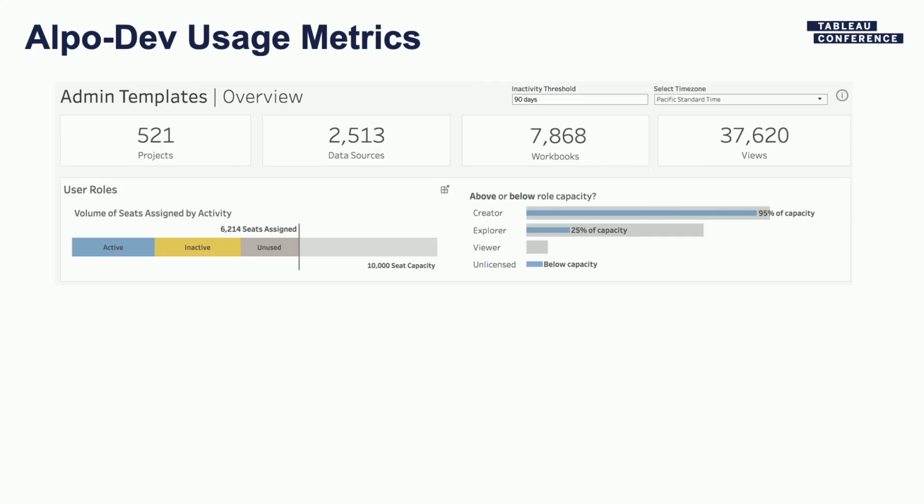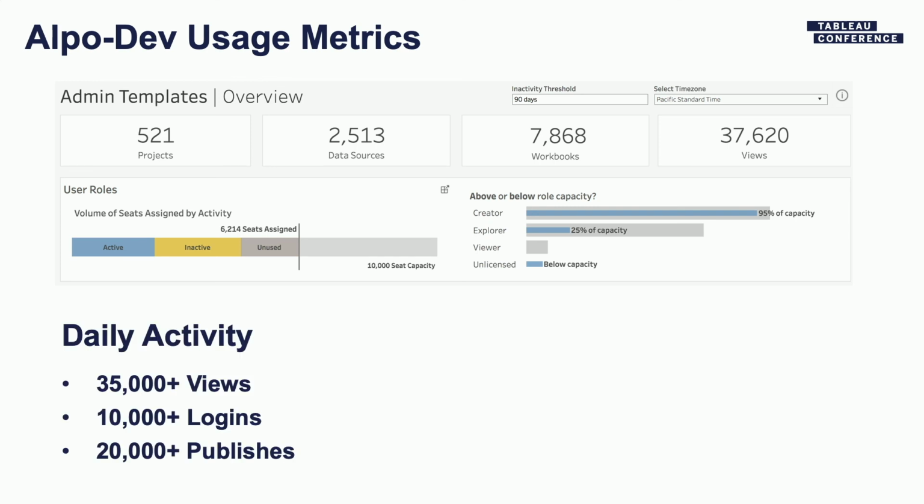And here's kind of the workload that we see every single day in Alpo-dev. We have about 520 different projects, about 2,500 different data sources, about 8,000 workbooks, and we see about 35,000 views every single day. There are about 10,000 logins that we see every single day. Some of these are automated, some of these are by our employees. And I'm sure you have such scenarios as well. And then about 20,000 publishers.